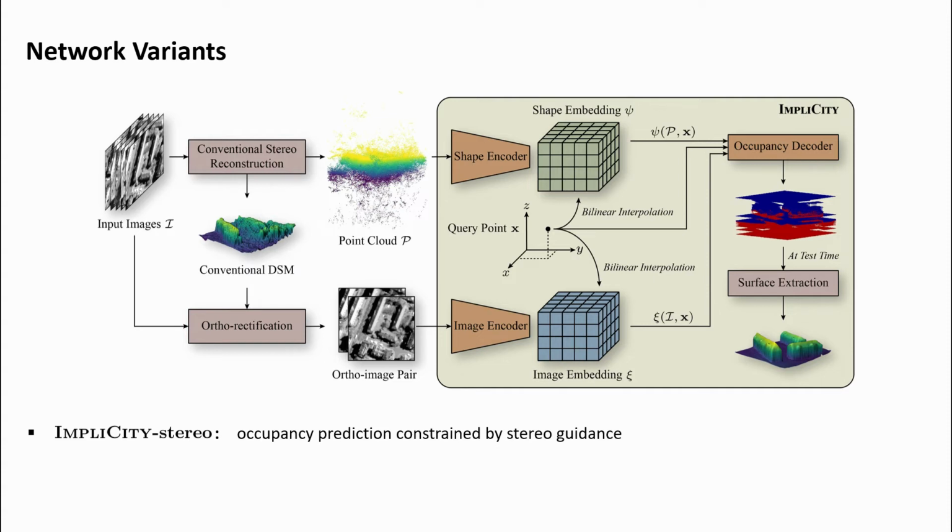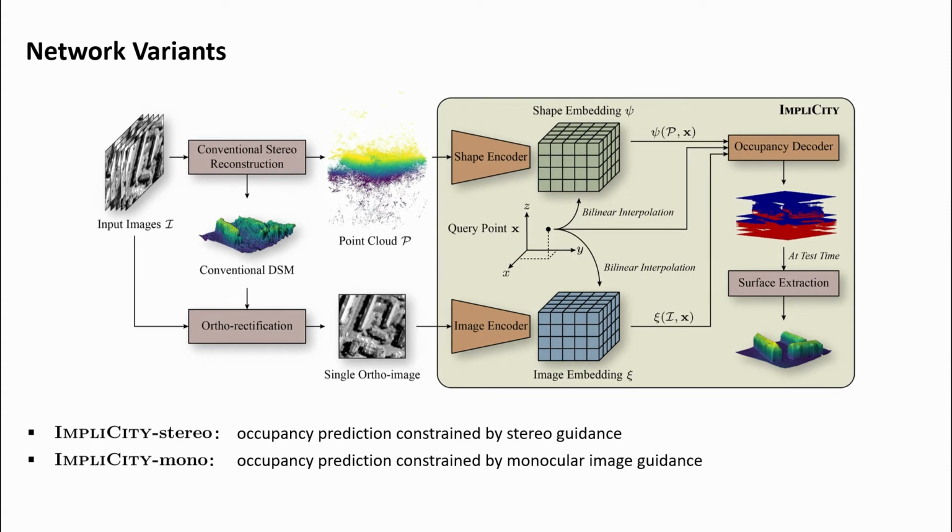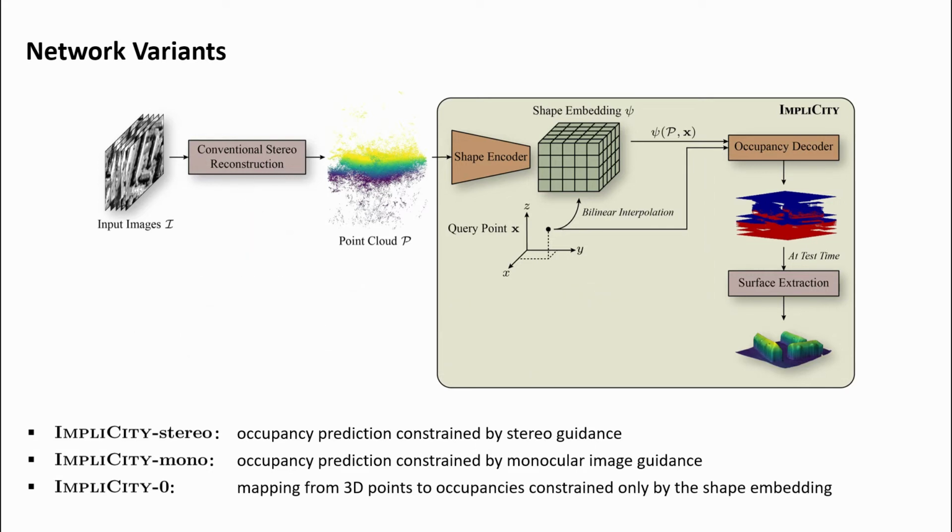We then construct several network variants that ignore some of the input data but are otherwise identical. The first variant, ImpliCity mono, uses a single ortho image to generate the image embedding. The second variant, ImpliCity zero, has no access to image information and merely learns the mapping from 3D points to occupancies without conditioning on any image evidence.